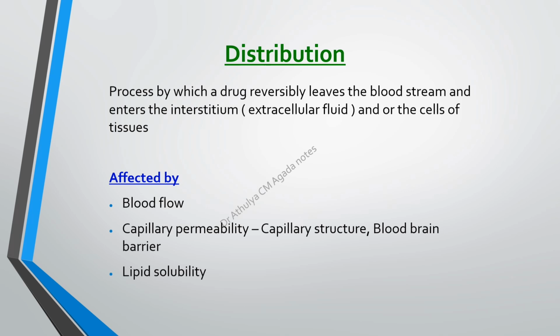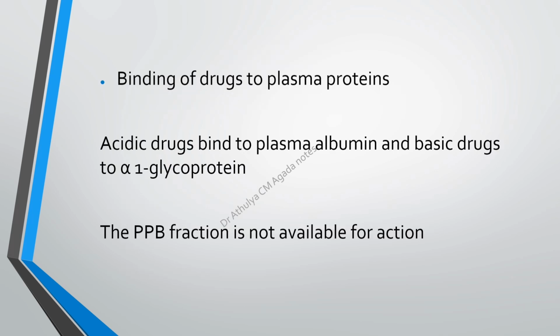This is also affected by factors like blood flow and capillary permeability, how much capillary permeability there is in that area, and other factors like the blood-brain barrier, etc. These affect the distribution process. Next is lipid solubility. Lipid solubility refers to how lipid soluble the drug is. More lipid soluble drugs are absorbed very easily. So the lipid solubility or water solubility also affects the distribution process. Next is the binding of drugs to plasma proteins.